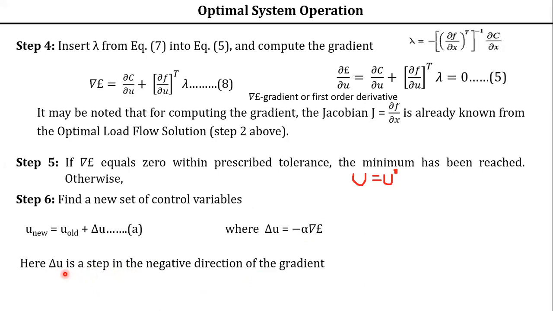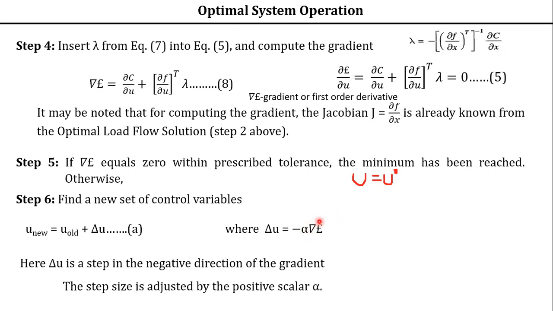That's why we have shown negative. Because negative gradient, steepest descent, that is the procedure we are following, the steepest descent method, isn't it? So delta u is a step in the negative direction of the gradient, and the step size is adjusted by the positive scalar alpha.